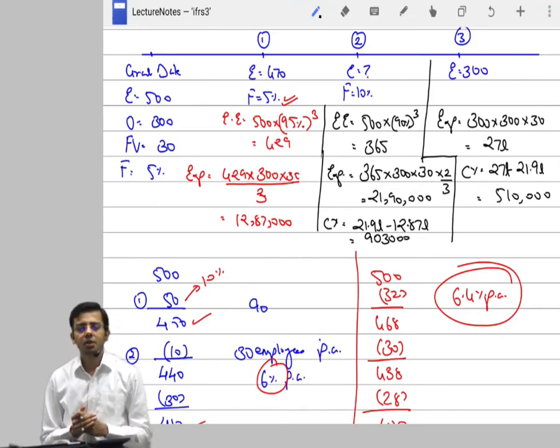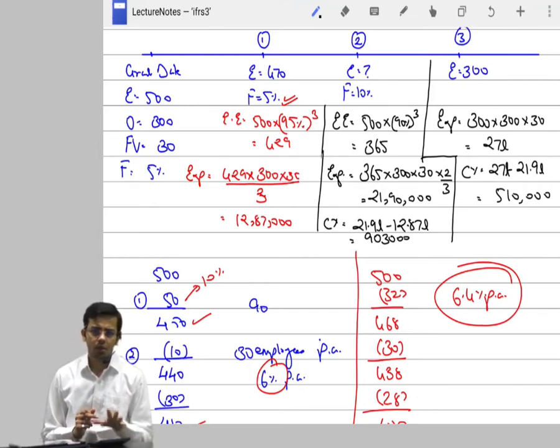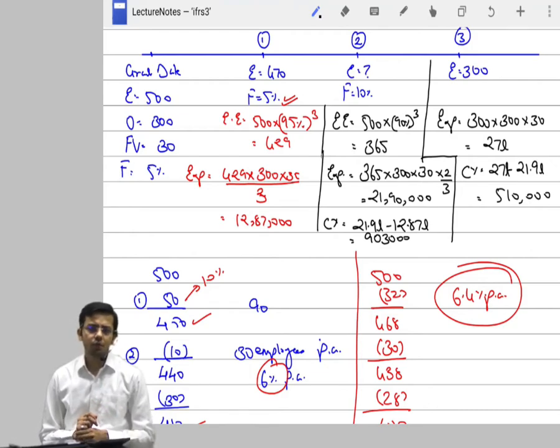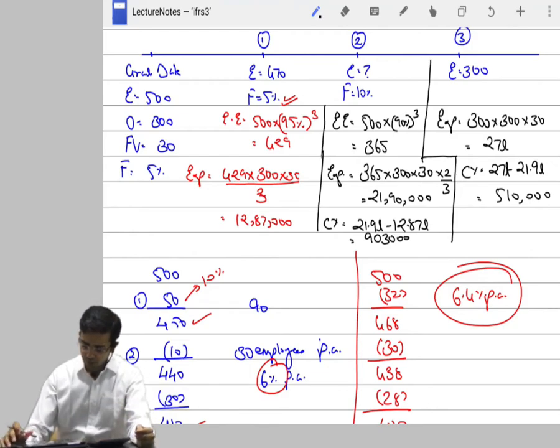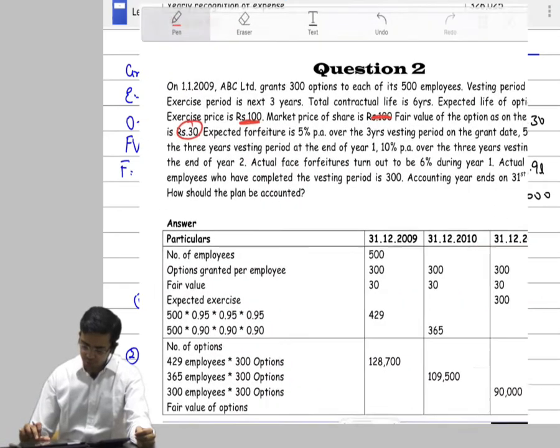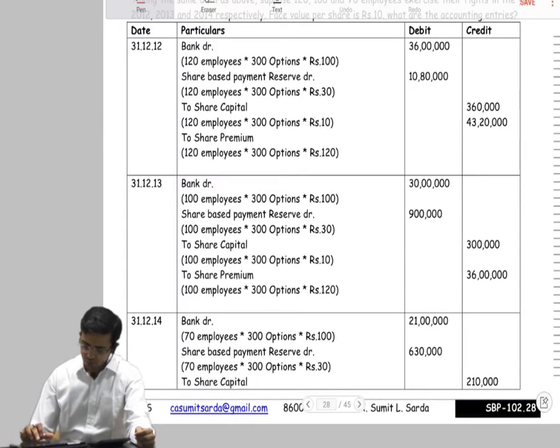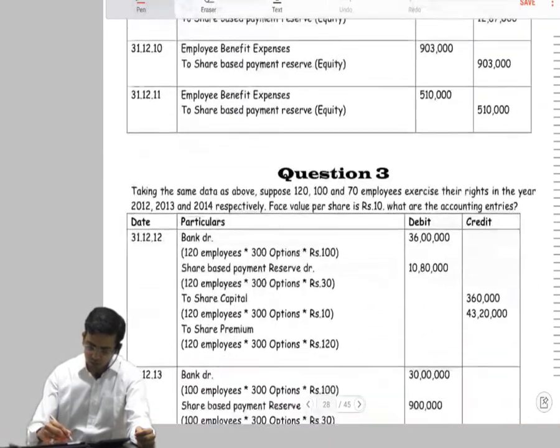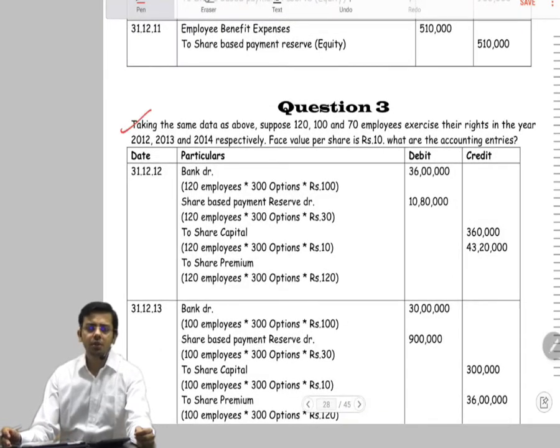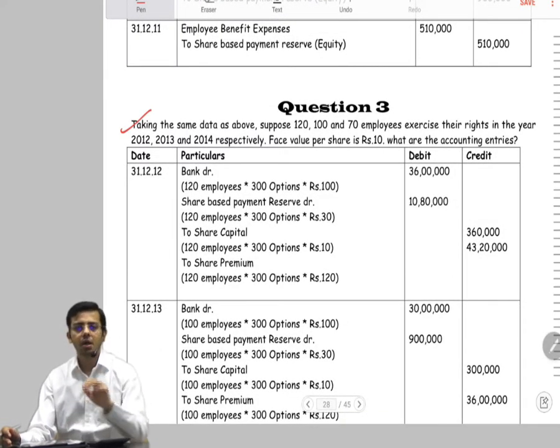And then the employees are given the option that the exercise period of 3 years, as we had discussed, on which we are expecting in 2 years it will be exercised, you can buy the shares now. That is the option that we gave them. But they'll have to pay rupees 100 for these shares, right? We will continue this question with question number 3 to understand the exercise part.